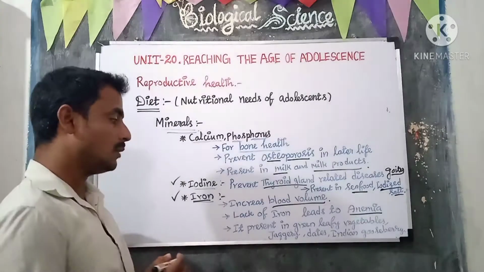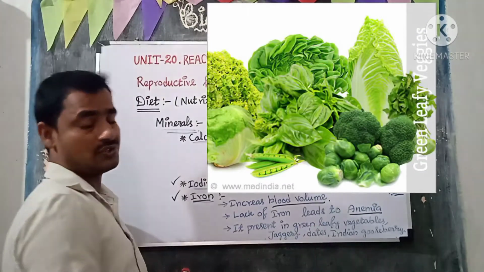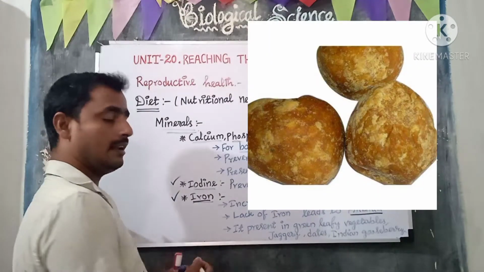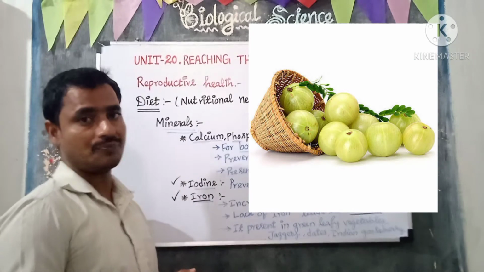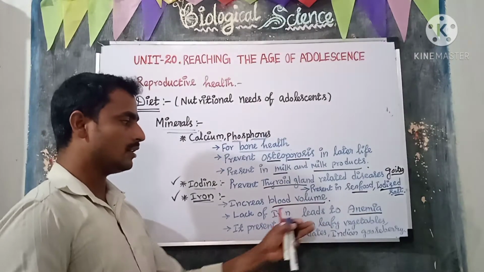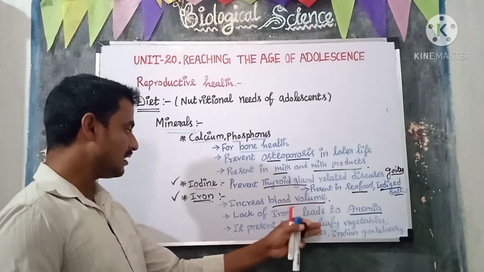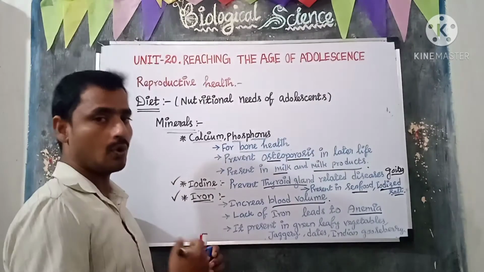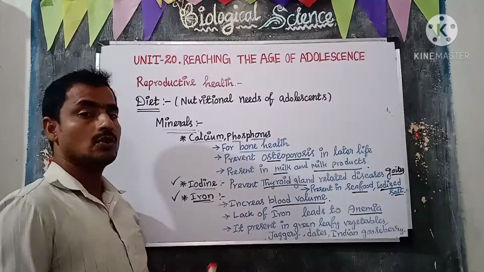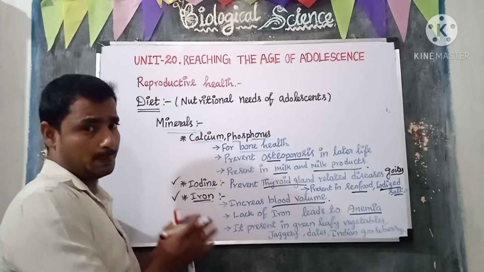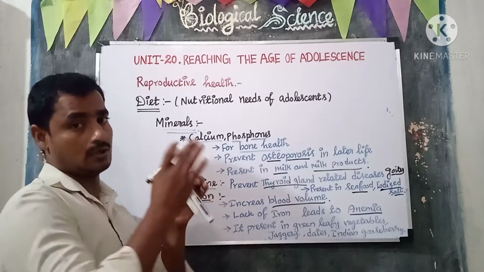Iron is present in green leafy vegetables, jaggery, dates, and Indian gooseberry, nelli. These are the foods which have a rich amount of iron. So our diet should contain iron rich food. Iron is the most important mineral during adolescence.